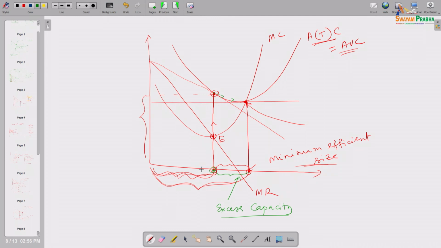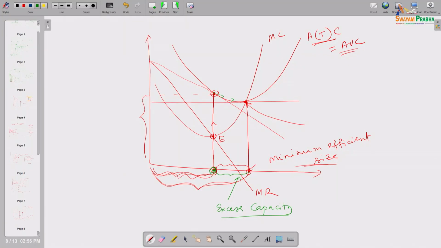So, he is maximizing his profit, and unfortunately that maximum profit is 0 in the long run, and he is operating with excess capacity. Excess capacity is the gap between the capacity at which he is operating and the capacity at which he could operate with the minimum average cost. So, in the long run, a monopolistically competitive producer will operate with excess capacity.